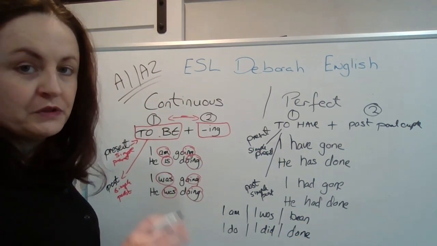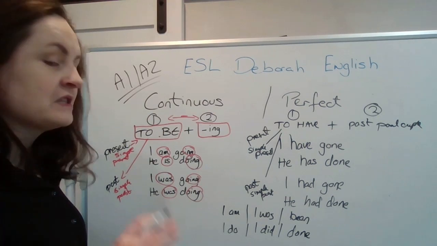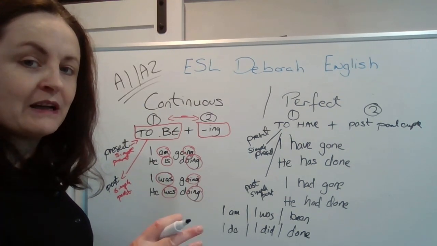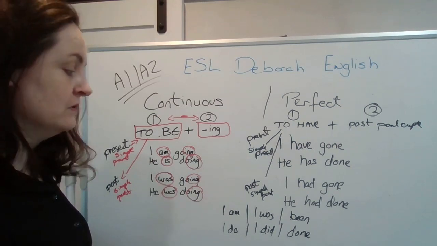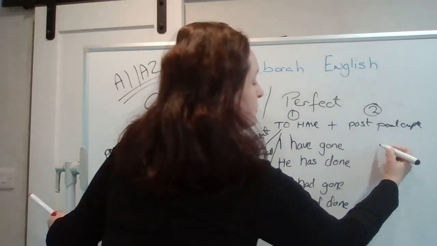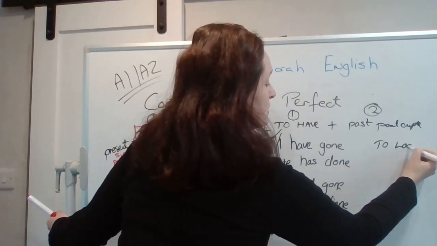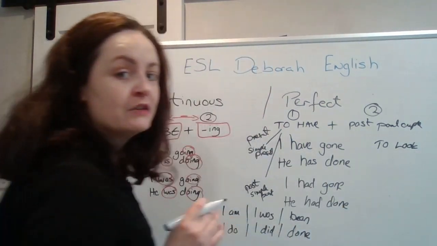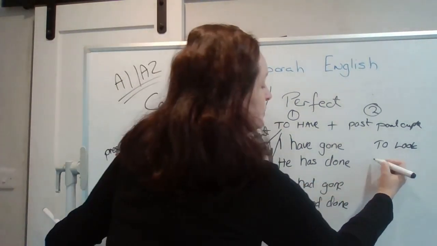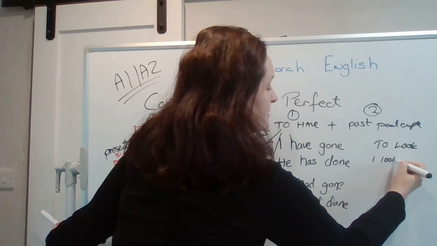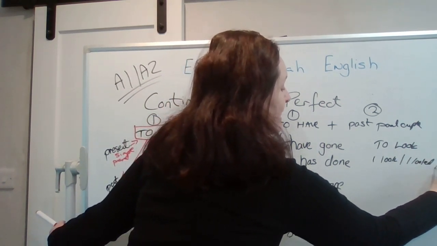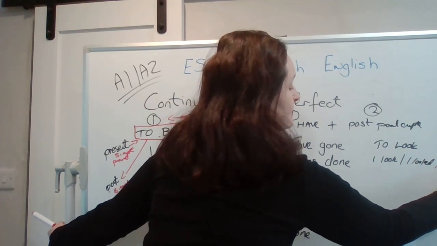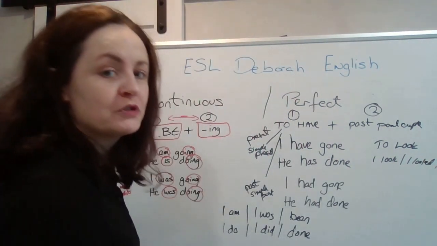So for the irregular verbs, you need to learn them off. Sometimes the simple past in the regular verbs is the same as the past participle. So if you use the verb to look, for example, which is a regular verb, you would say, I look, present, I looked, simple past, and it's looked for the past participle too.